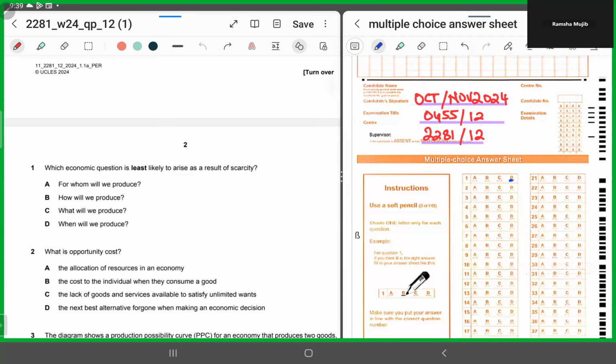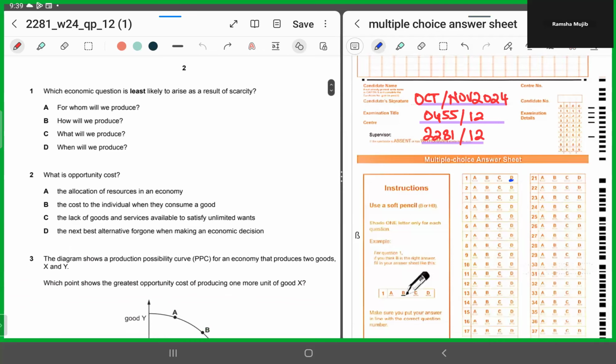All right. Number 2. MCQ number 2 talks about opportunity cost. Again, lots of us are familiar with the definition of opportunity cost. It is the cost of the best alternative foregone whenever a particular choice is made. So, keeping the definition in mind, let's look at the options available. Option A says the allocation of resources in an economy. No, that's incorrect.